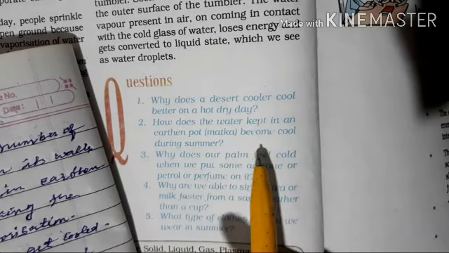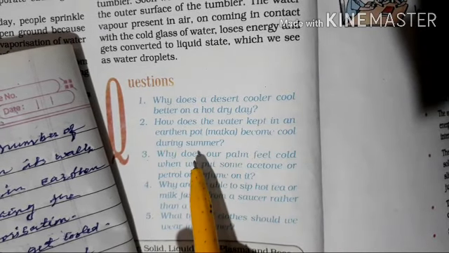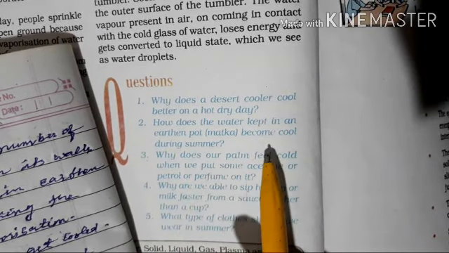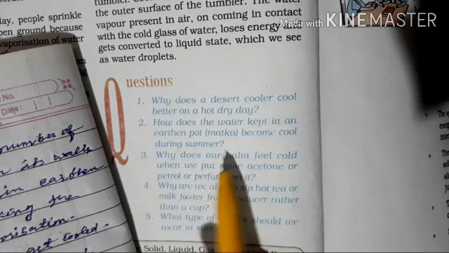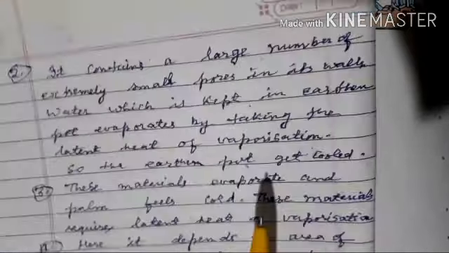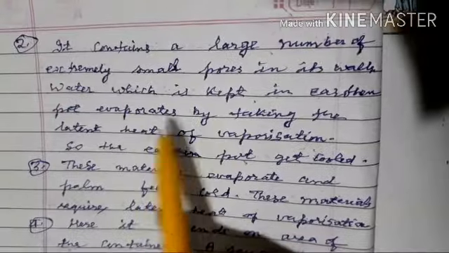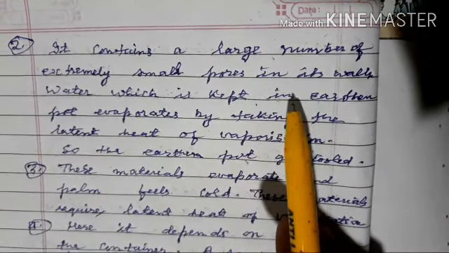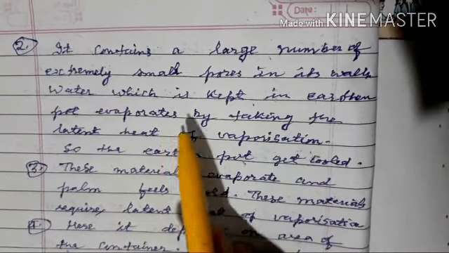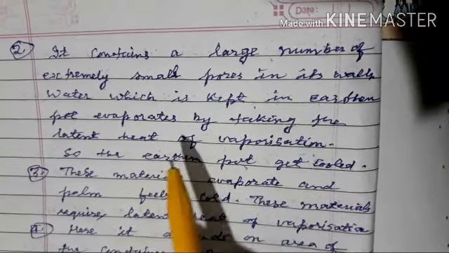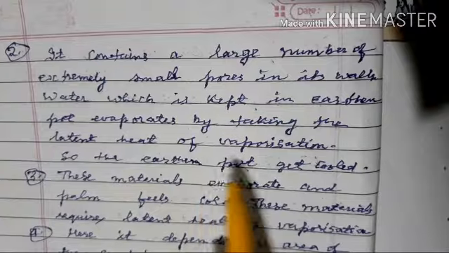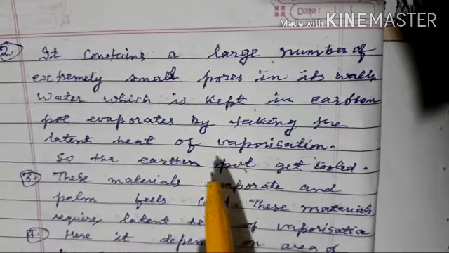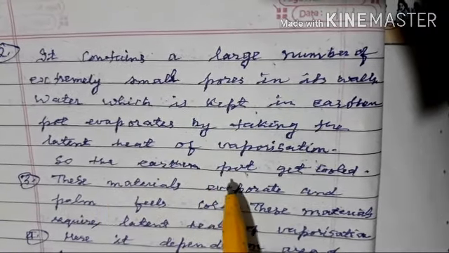How does the water kept in an earthen pot become cool during summer? It contains a large number of extremely small pores in its wall. Water which is kept in the earthen pot evaporates by taking the latent heat of vaporization. So the earthen pot gets cooled.